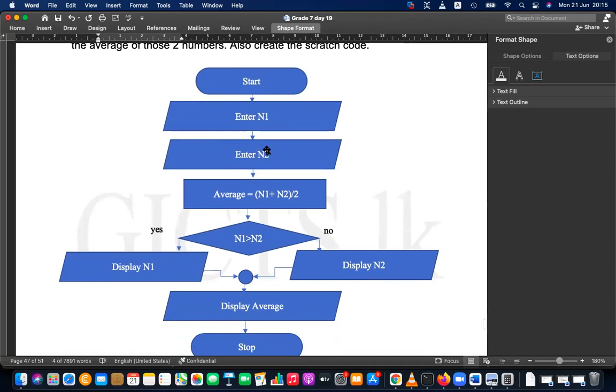Starting, enter number 1, enter number 2, finding the average. That means number 1 plus number 2 divided by 2. It's a process. Sequence. But hereafter, it is selection. You have to either select this way or this way.